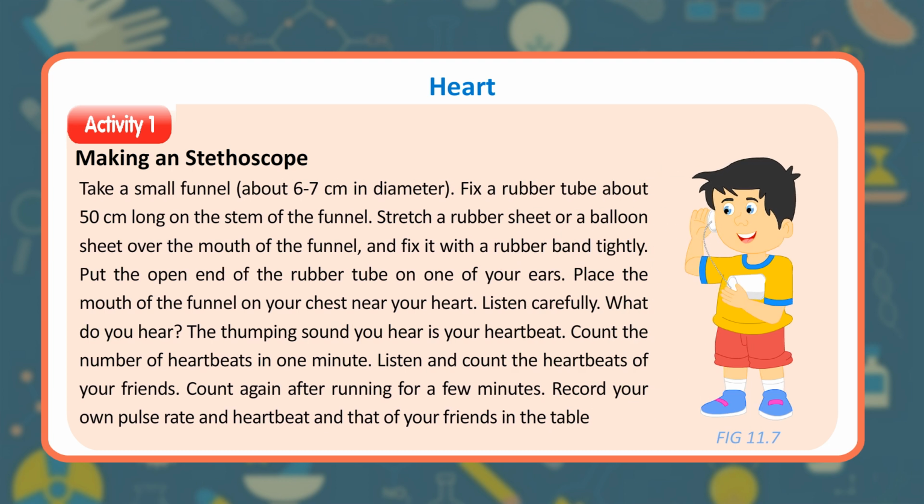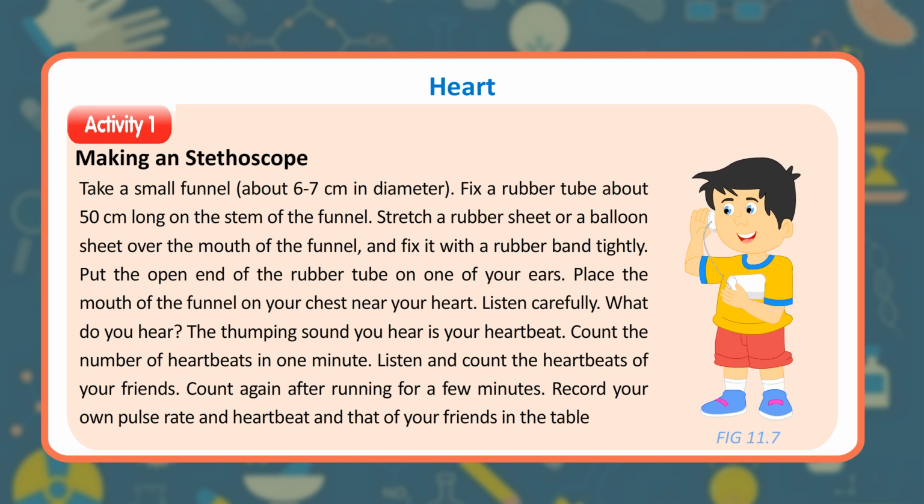Take a small funnel, about 6 to 7 centimeters in diameter. Fix a rubber tube about 50 centimeters long on the stem of the funnel. Stretch a rubber sheet or a balloon sheet over the mouth of the funnel, and fix it with a rubber band tightly. Put the open end of the rubber tube on one of your ears. Place the mouth of the funnel on your chest near your heart. Listen carefully. What do you hear?